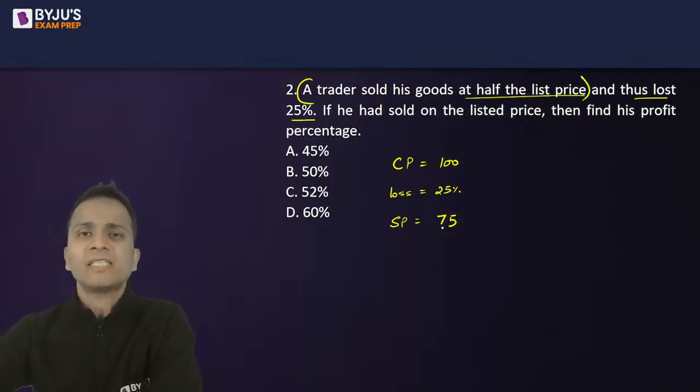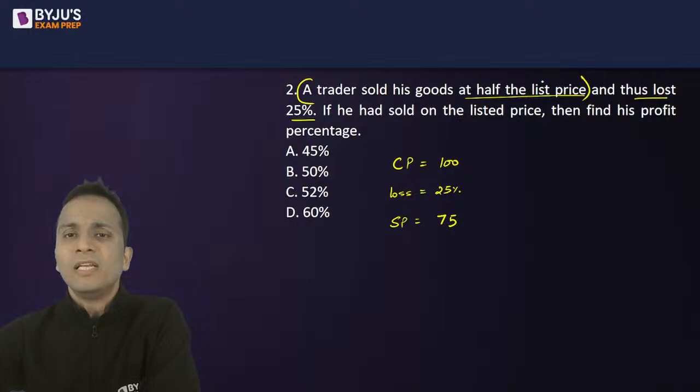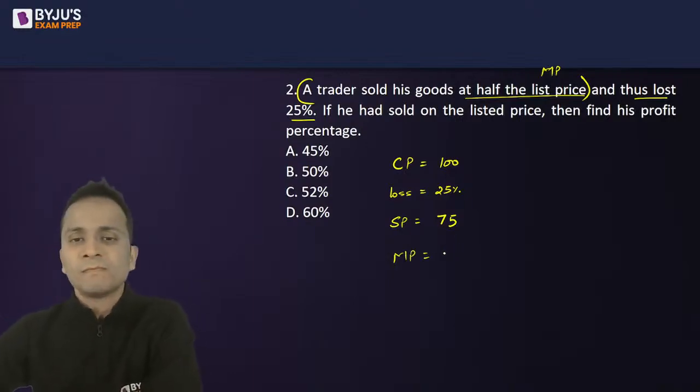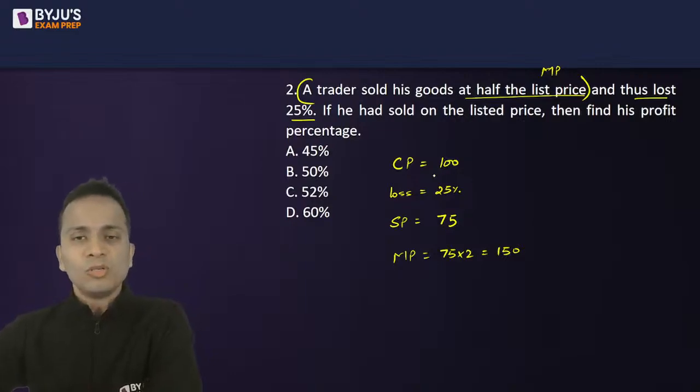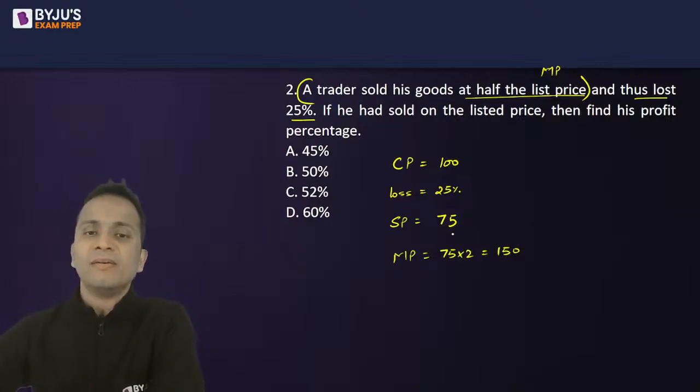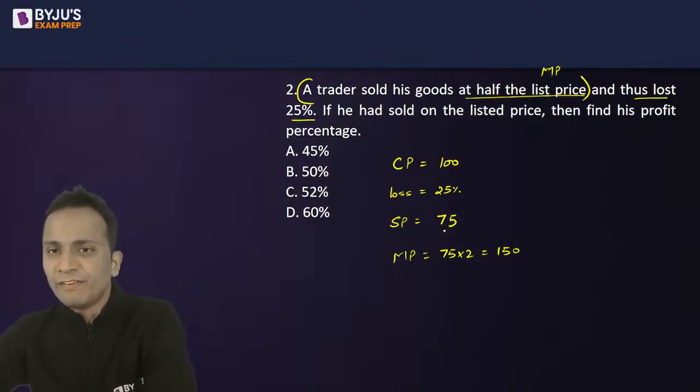So the selling price is half the list price. List price or mark price, they are absolutely the same. So the mark price or the list price should be double the selling price: 75 multiplied by 2, that is 150. So 150 is the mark price or the list price. Done. So cost price is 100, mark price is 150, and selling price is 75.